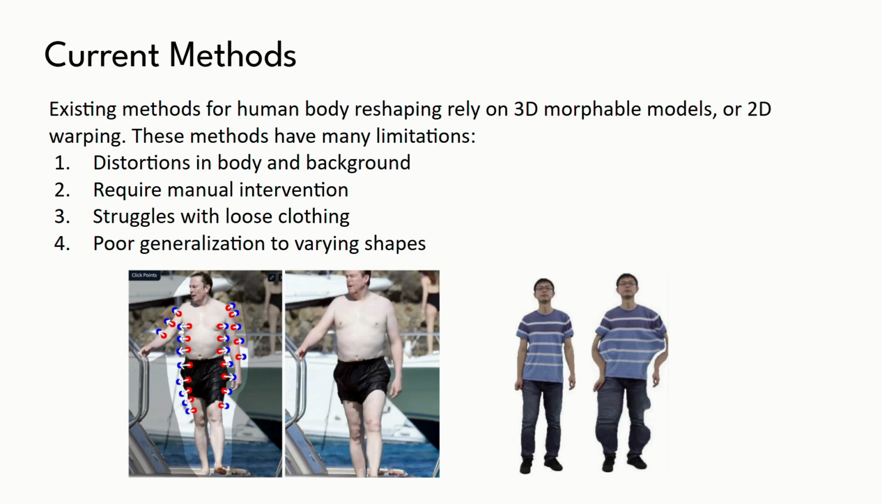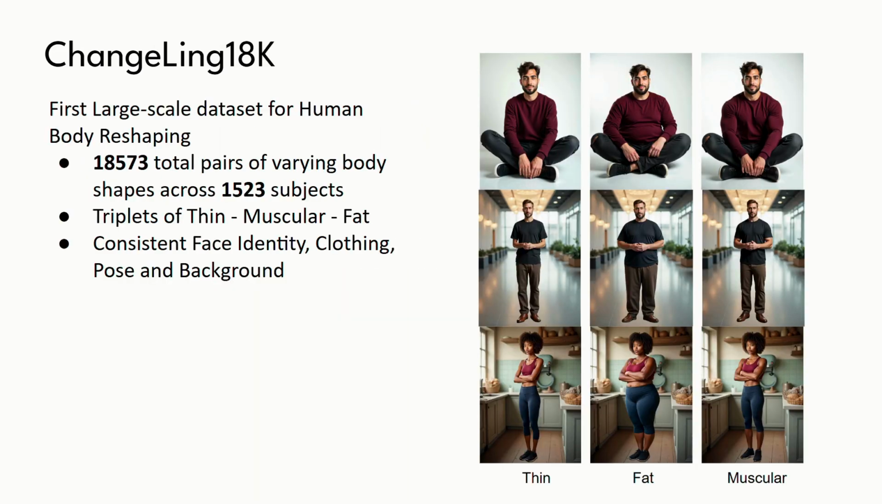To solve this, we realized we had to fundamentally rethink the data. Hence, we introduced Changeling 18K, the first large-scale dataset engineered specifically for human body reshaping with consistent identity across the transforms. It contains 18,573 total pairs across 1,523 subjects. We structured this data into perfect triplets of thin, muscular, and fat variations, guaranteeing consistent face identity, clothing, pose, and background, as shown in the images on the right.